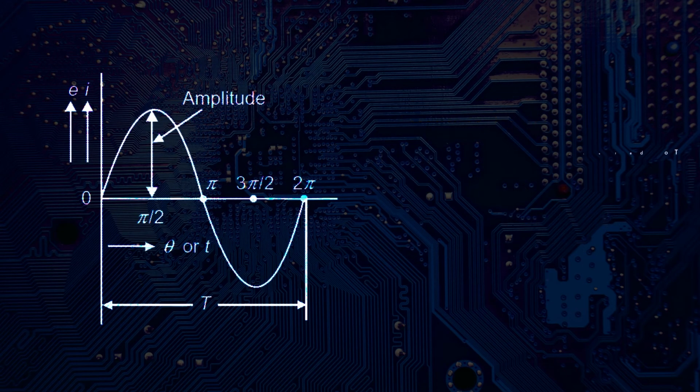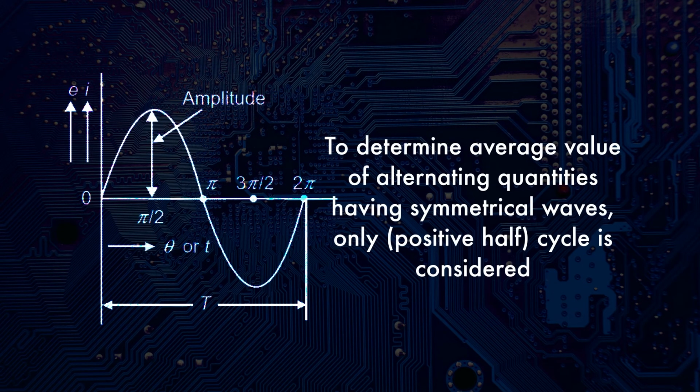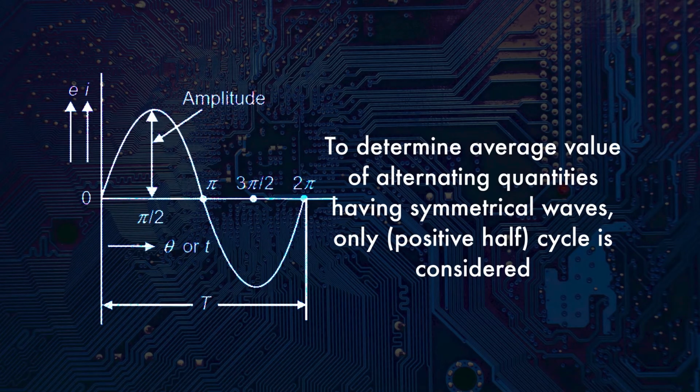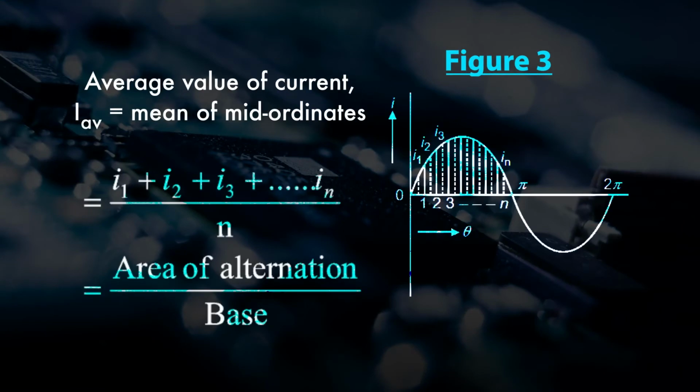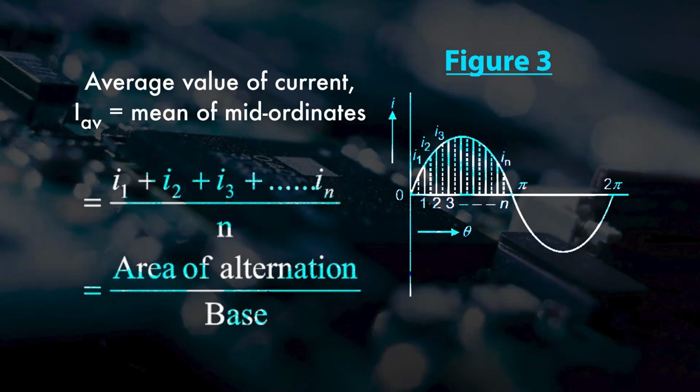In case of symmetrical waves such as sinusoidal current or voltage wave, the positive half is exactly equal to the negative half. Therefore, the average value over a complete cycle is 0. Since work is being done by the current in both the positive and negative half cycles, the average value is determined regardless of the signs. Here, to determine the average value of alternating quantities having a symmetrical wave, only the positive half cycle is considered. So, divide the positive half cycle into small n number of equal parts as shown in figure 3.